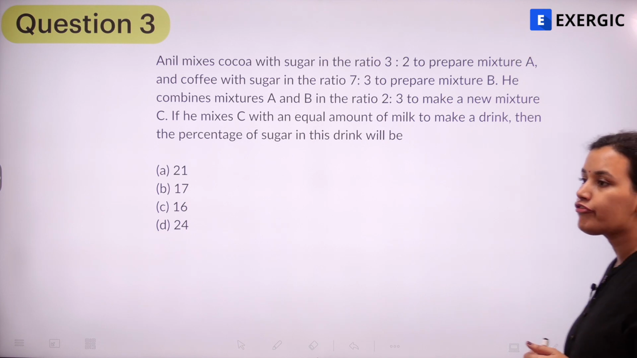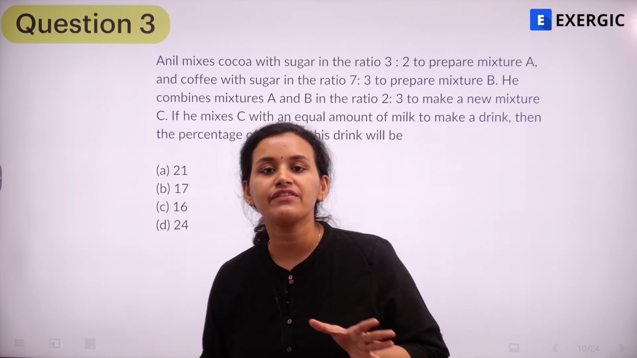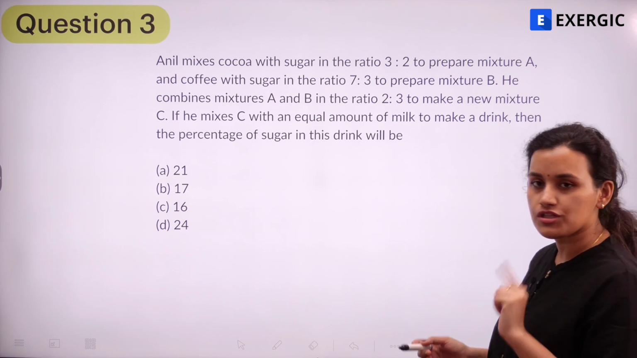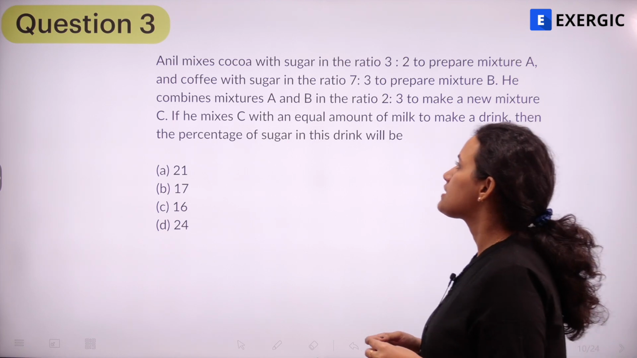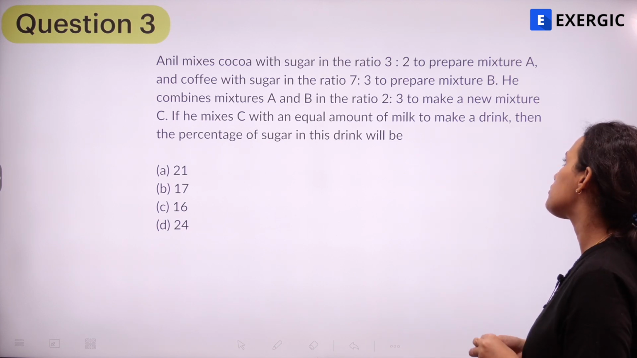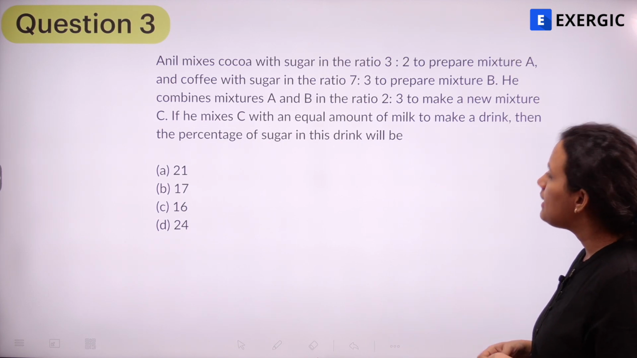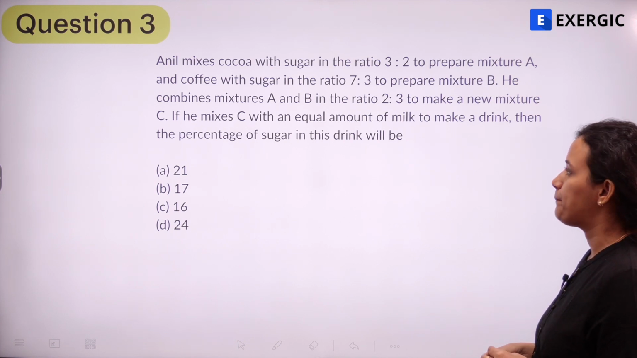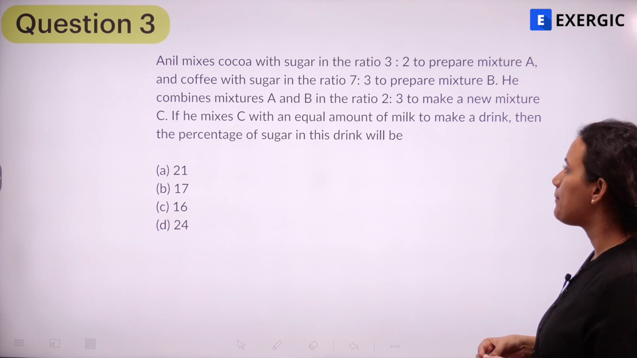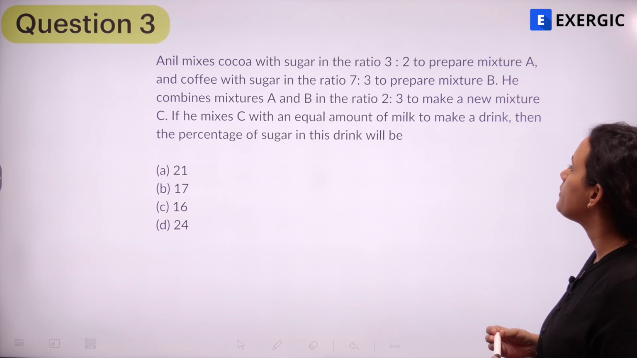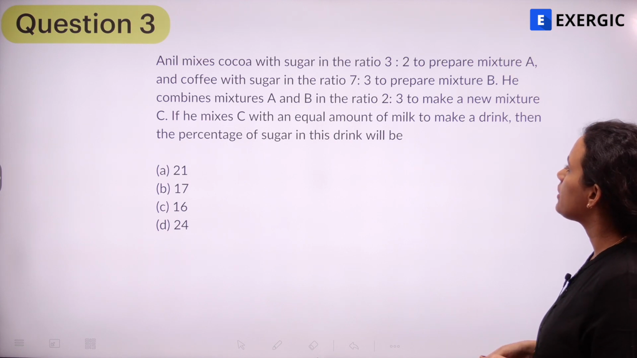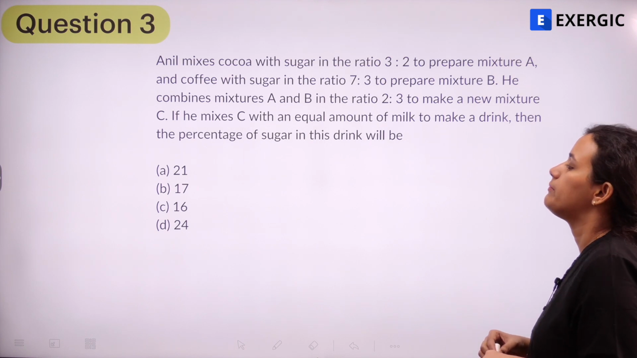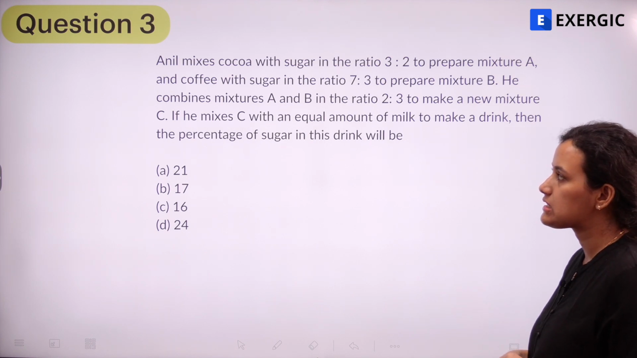It is a question of mixtures. So pause the video, give the question a good read, a good try, and then you can play and cross check with the solution. So Anil mixes cocoa with sugar in the ratio 3:2 to prepare mixture A, and coffee with sugar in the ratio 7:3 to prepare mixture B. He combines mixtures A and B in the ratio 2:3 to make a new mixture C. If he mixes C with an equal amount of milk to make a drink, then the percentage of sugar in this drink will be what? 21, 17, 16 or 24.